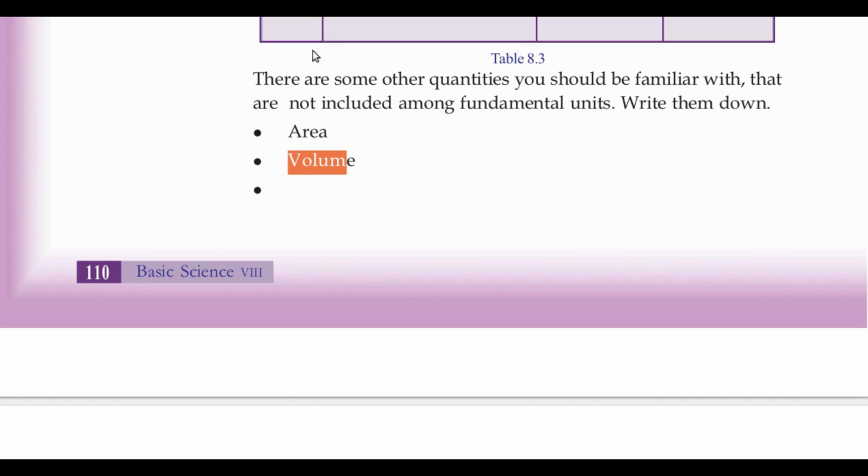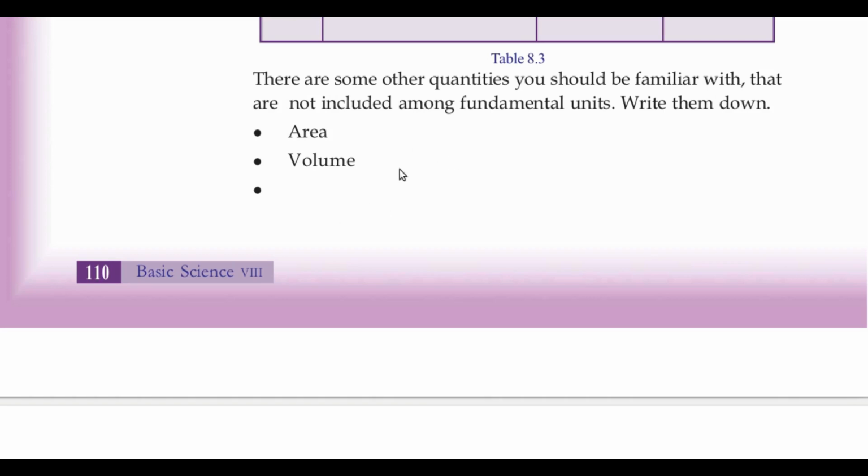That is, area is given here. Second one, volume is given. Now you can write another as density and volume, velocity, momentum. These can be written here. Now what are derived units?